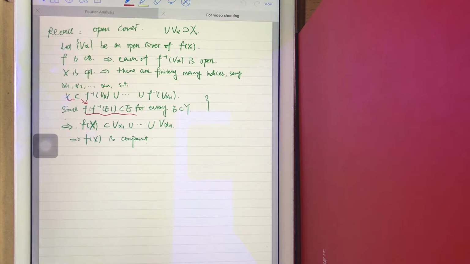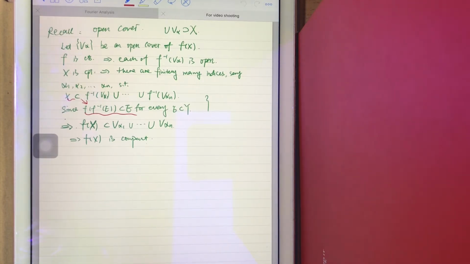And the proof for this theorem is also very simple and straightforward. First of all, let's choose an open cover of f(X). We don't know if it is compact, right? That is to say, we don't know if there exist finitely many V alpha that can cover f(X), but we can still choose a set of open cover, a sequence of V alpha that covers f(X), right?